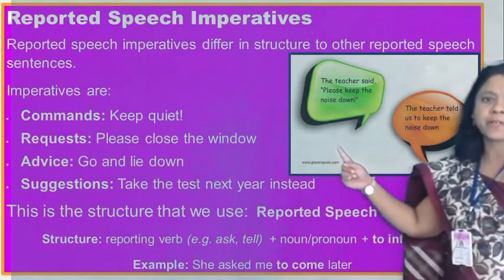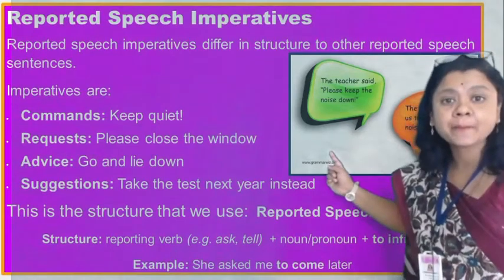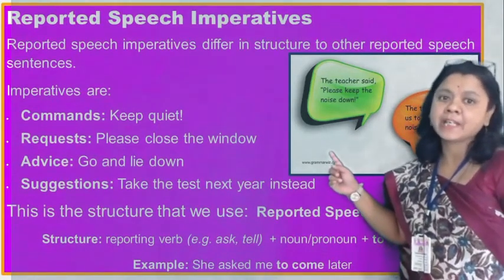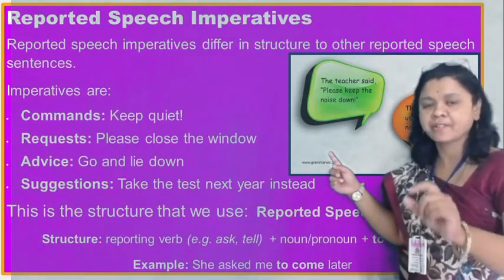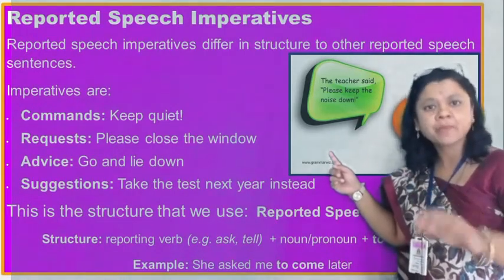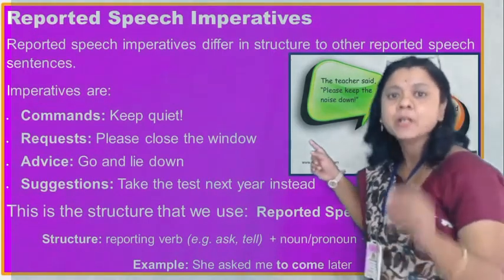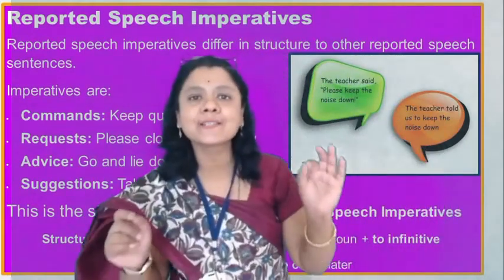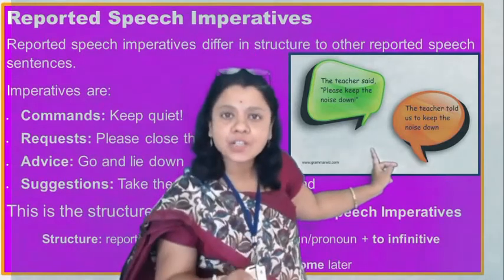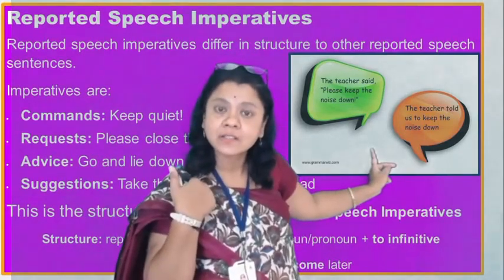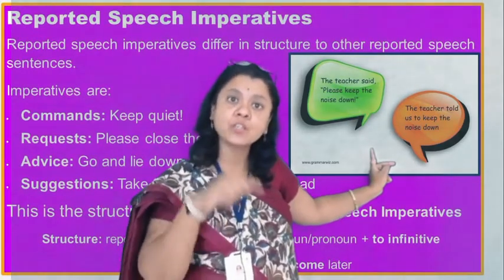Here we use the example of an imperative sentence. If you see this picture carefully, you will get to know that the teacher said, please keep the noise down. Definitely the teacher is not requesting, but advising. When you convert the sentence: the teacher told us, the object is hidden here, you have to use it.